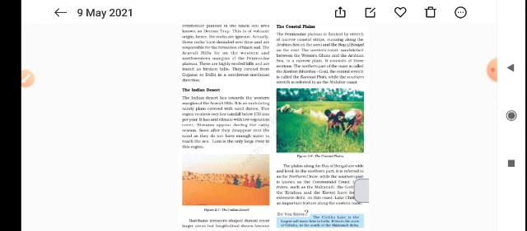Now comparing these two, the western coastal plain is a very narrow strip, narrower than the eastern coastal plain. The reason is that the western coastal plain has very swift rivers that don't form deltas, and that's why it is very narrow. Compared to the eastern coastal plain, there are major rivers that form deltas, and because of that it has a wider coastal plain.